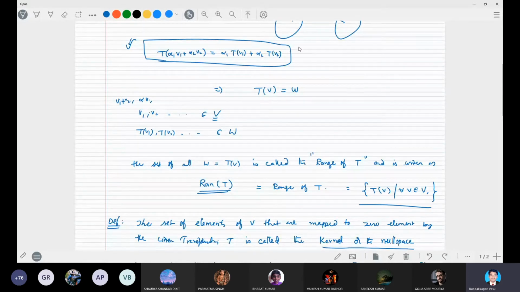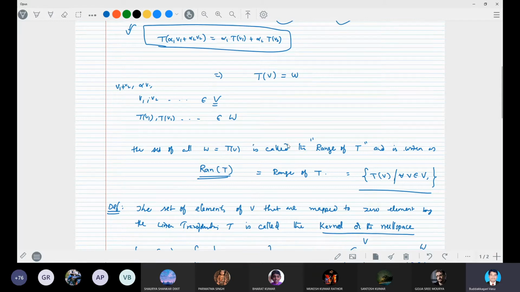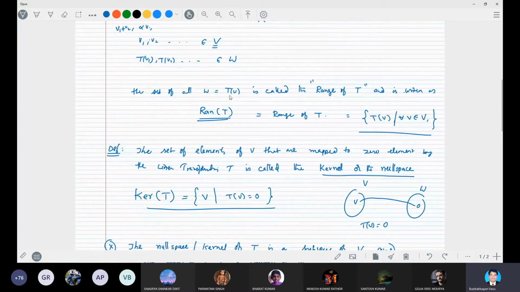The set of all elements of W which are mapped under the linear transformation, W equal to T of V, is called the range of T, denoted by Ran of T. It is equal to the set of all T of V such that V belongs to V.